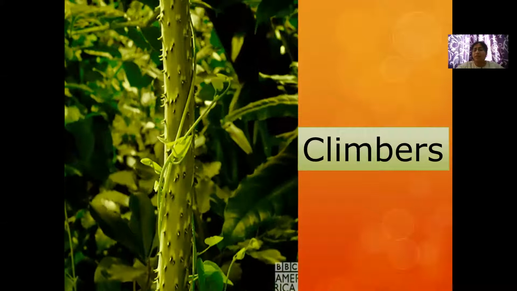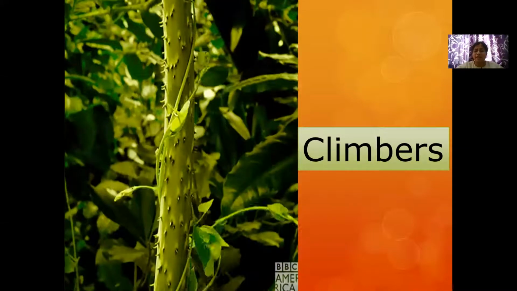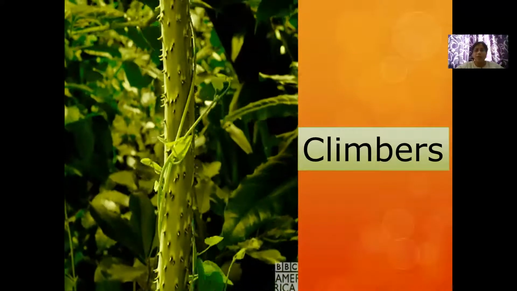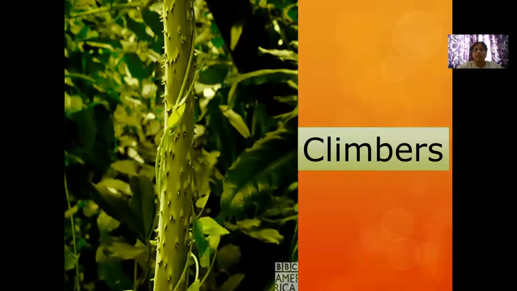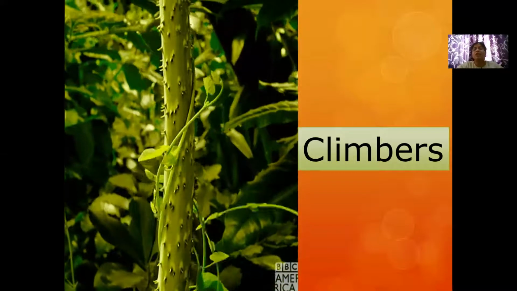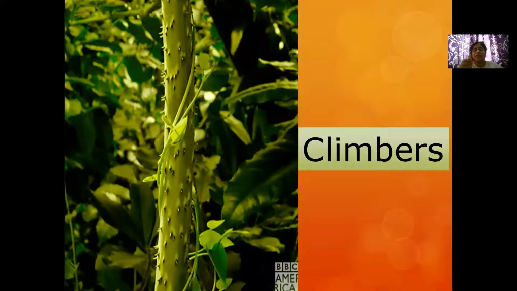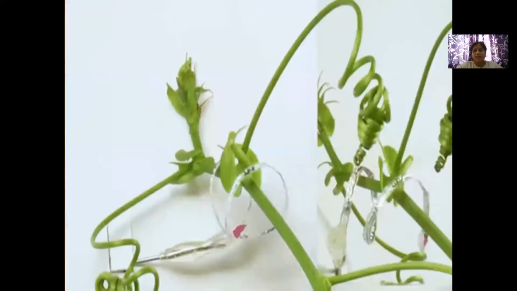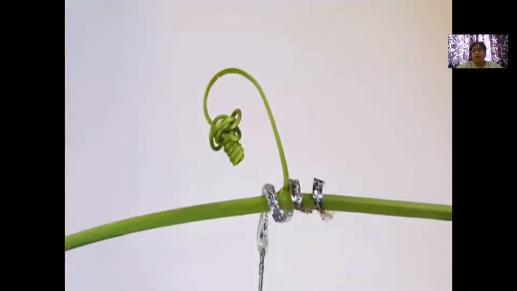Can you think why is it so? Because of their stem. The stem is so weak. It is also green, but herbs have a little stronger stem than climbers. Climbers are very weak and thin, so they cannot stand by themselves. See how they actually take the support and grow.